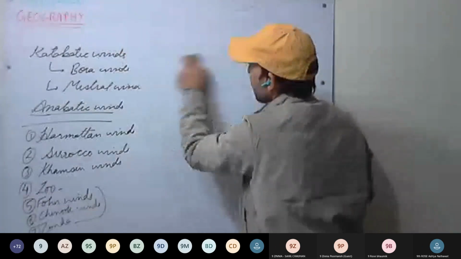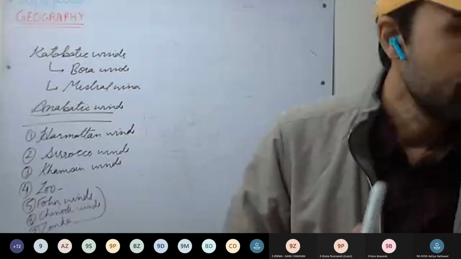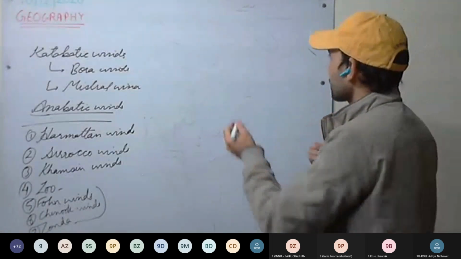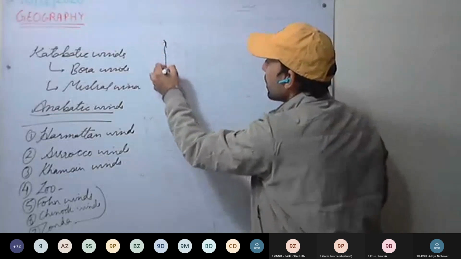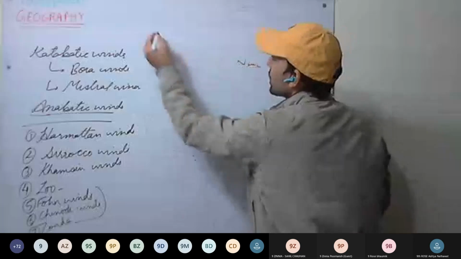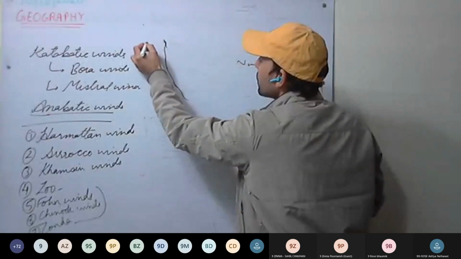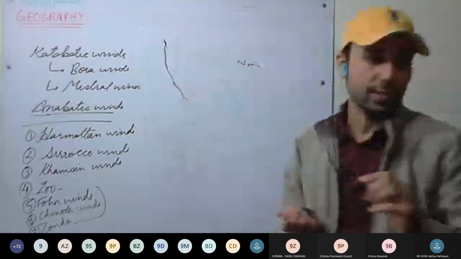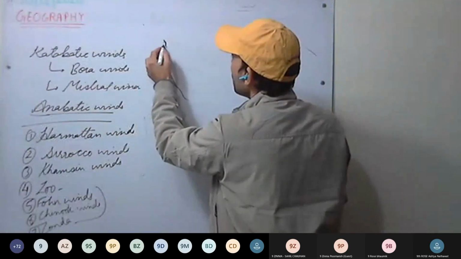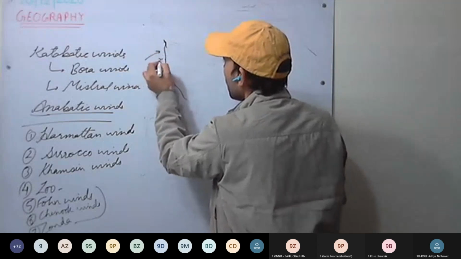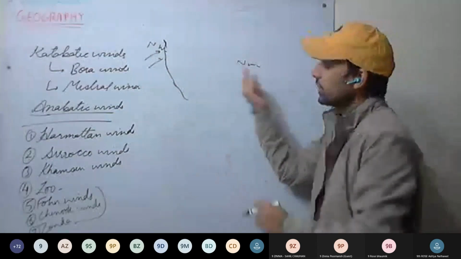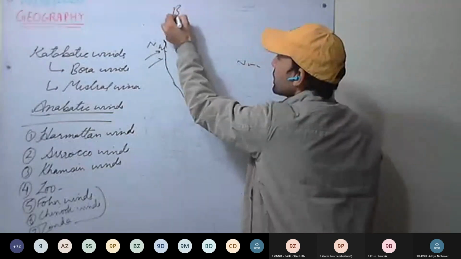Okay, now the nor'westers are remaining, Maestro and one more, the blizzard. Blizzards are mainly written about in North America. We have the northwesterly winds. So we have the northwesterly winds. See here, what happens? These blizzards. Then you study the blizzards.